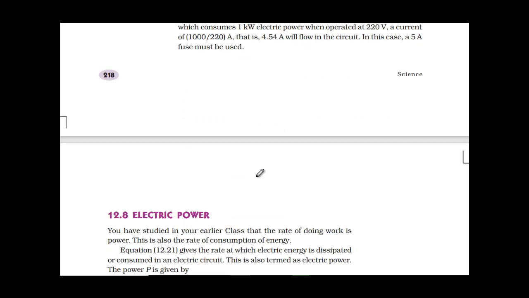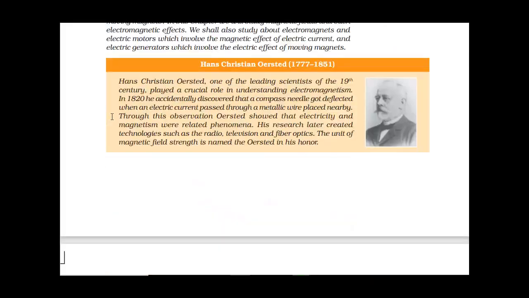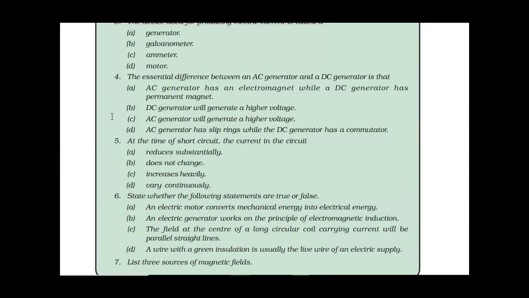Now coming to the next chapter, that is magnetic effect of electric current. Let us see what all has been deleted. Under this chapter, activities 13.1 till 13.5, all these will be given as a home assignment for you. So you need to focus on that as well from your exam point of view. And then coming to the concepts, 13.7 is deleted. Only that topic is deleted. That concept is deleted for you for this academic year.